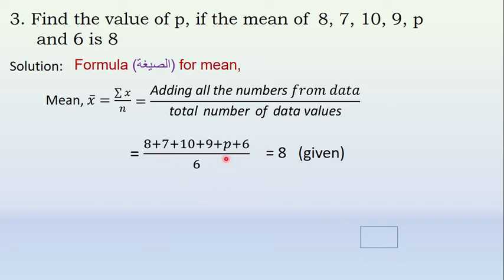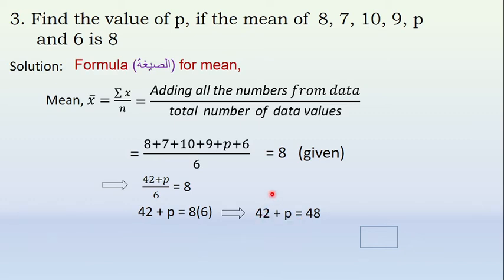Let me simplify. 8 plus 7 plus 10 plus 9 plus 6 is equal to 42, plus P divided by 6, which is equal to 8. Now multiply 6 into 8. 6 goes to this side, it will get multiplied. 8 into 6. 42 plus P is equal to 8 into 6. 8 into 6 is 48. 42 plus P is equal to 48.